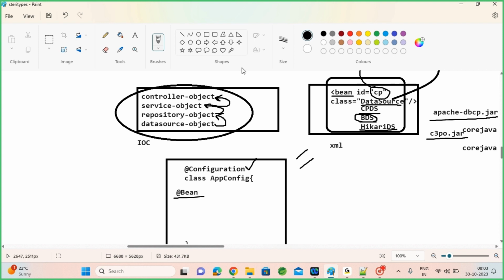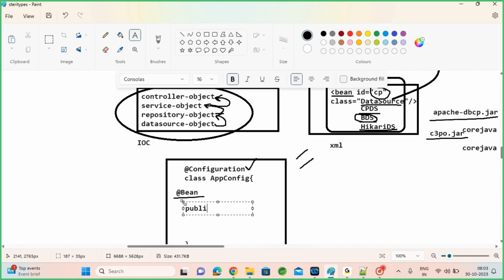And what about the object creation? You can create it manually. Public, and whichever object you finally want to deliver, that object's data type you need to put here. Let's say you want to return BasicDataSource.